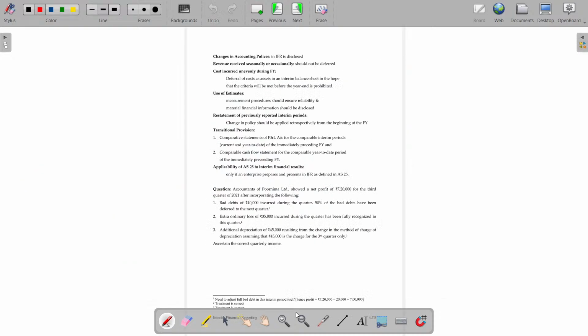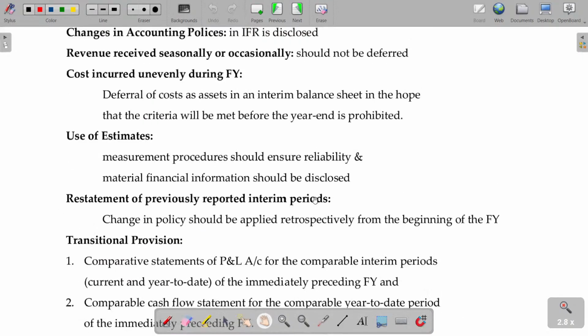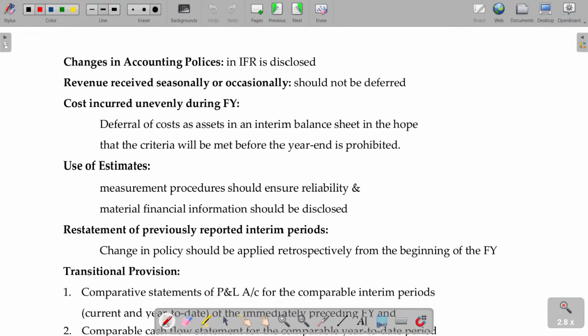Now what happens, sir, if I change the accounting policies? Yes, you can change if it is needed, but it is disclosed. Already we studied, so I skip this one. These things are going to be dealt under AS number 5: net profit or loss for the period, prior period items and changes in accounting policies. This will be applicable for the annual financial report. The same condition will be applicable for the quarterly interim financial report also. So it's correlated accounting standards. You don't need to study here separately.